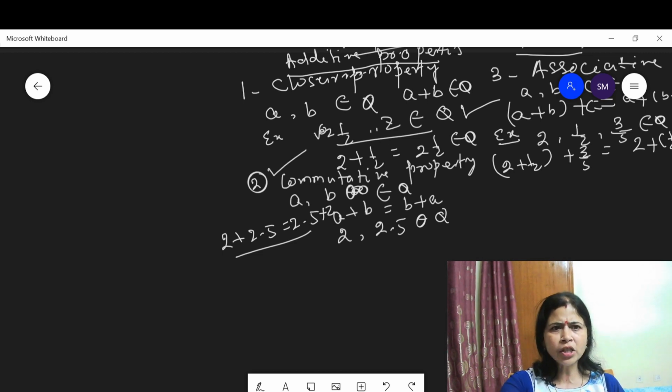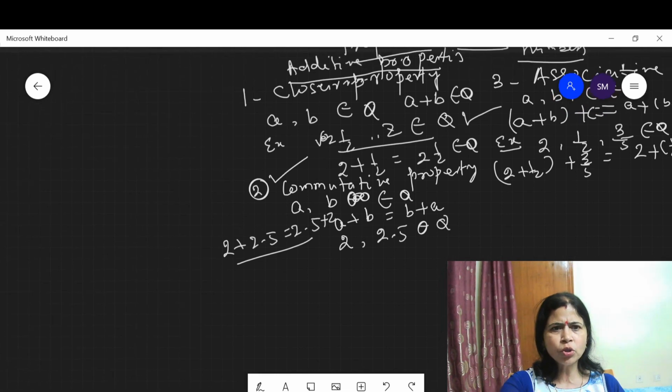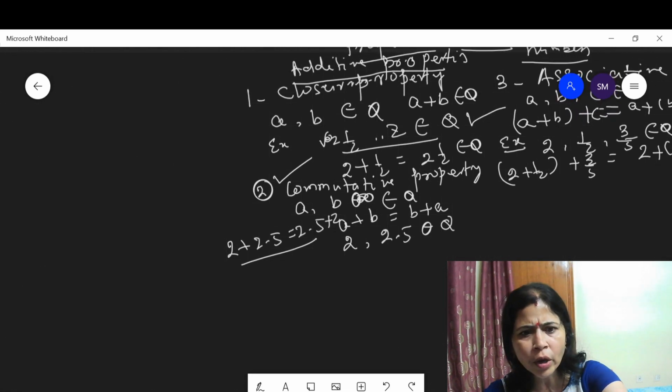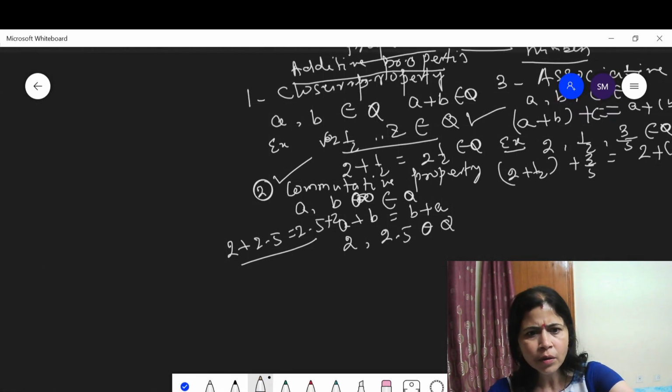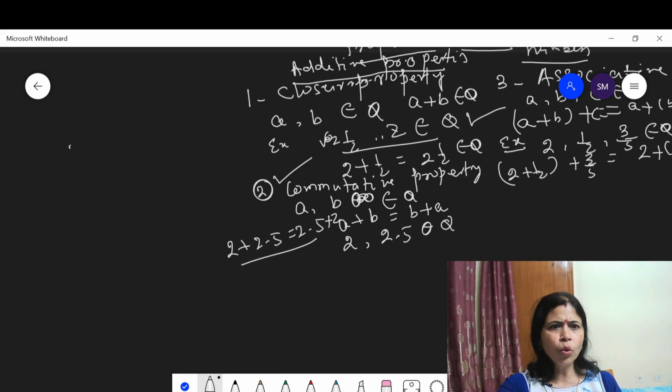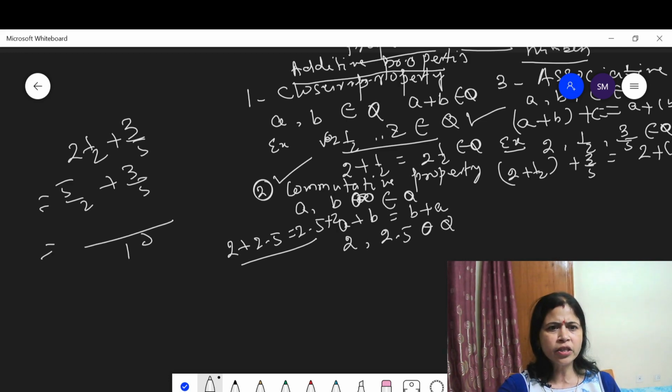Here 2 plus 1/2 means 2 whole 1/2, and then plus 3/5. Here this is 5/2 plus 3/5. Take 10 as the LCM: 25 plus 6, this is 31/10.